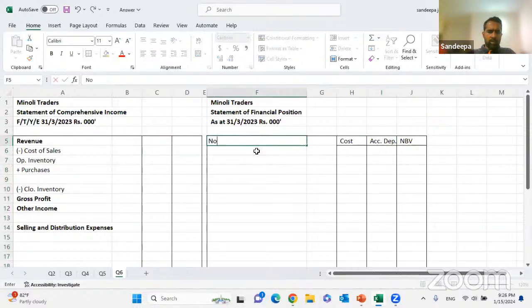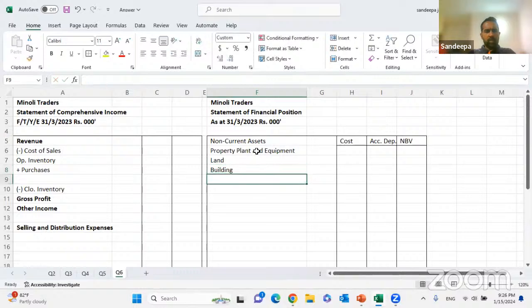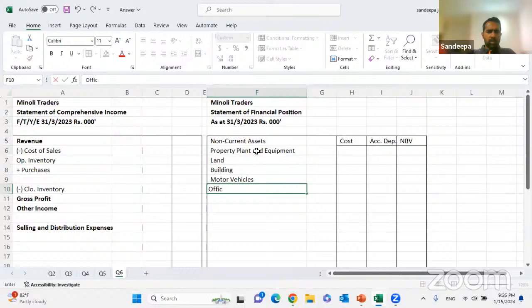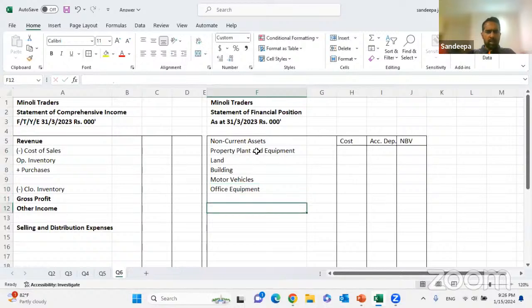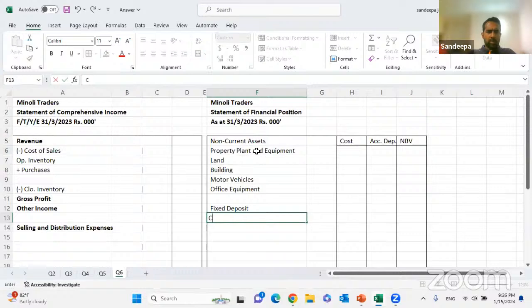Then we have the non-current assets. After that, we have the property, plant and equipment. We have the land. We have the building. We have the motor vehicles, and we have the office equipment. And other than that, we have the fixed deposit. Then we have the current assets.